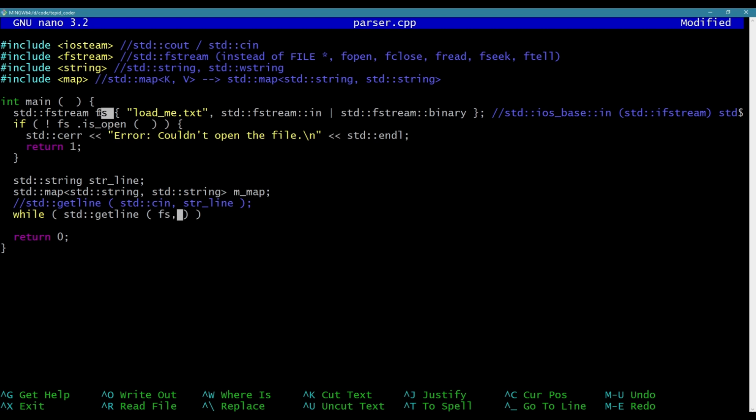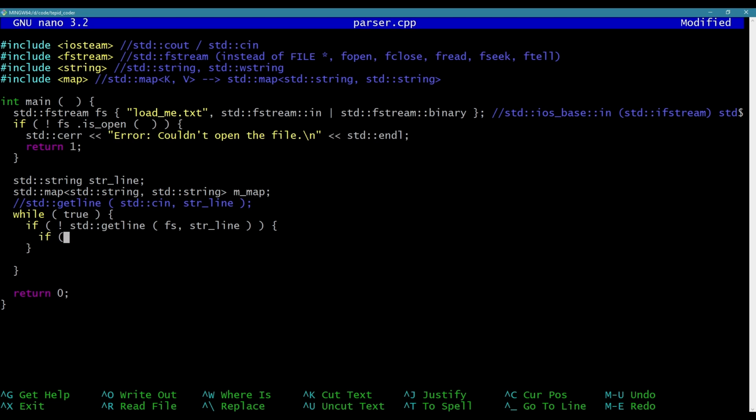I define it right here. Check to see if it's open. Here I'm saying read from the file stream into string line. I could do this, and if it reaches the end of the file, or if there's like a hardware malfunction where it can't read the line, it'll just stop looping. But I'm going to say while true, and I'll be a little bit more careful with it, let's say.